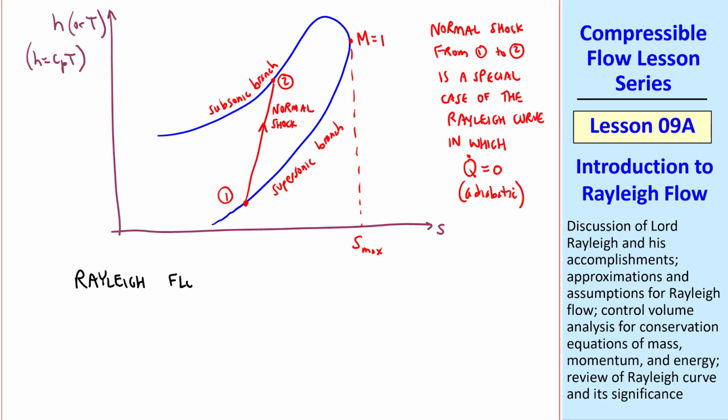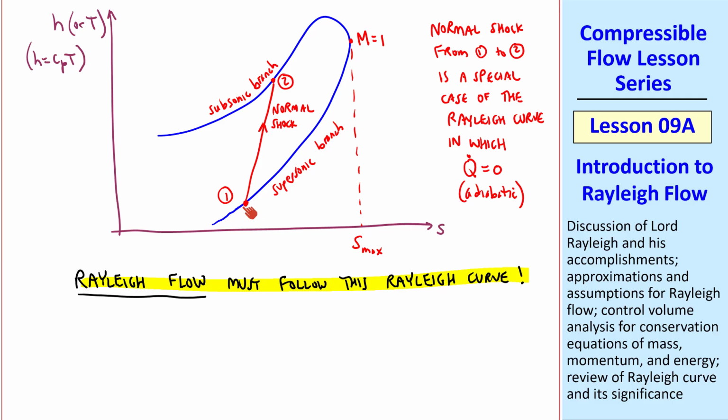In other words, Rayleigh flow, which is what we're talking about, must follow this Rayleigh curve, since Rayleigh flow satisfies conservation of mass and the linear momentum equation in our duct. In other words, for Rayleigh flow, point 2 is not restricted to this location, but can occur anywhere along this curve, starting at location 1, or state 1.